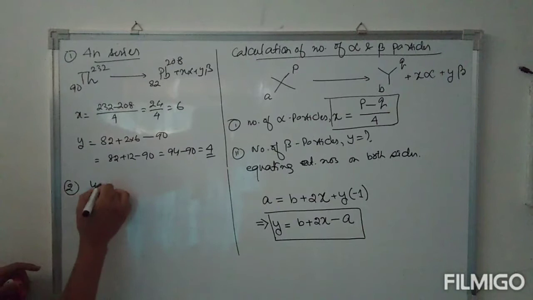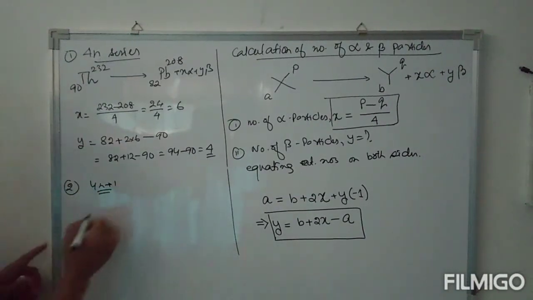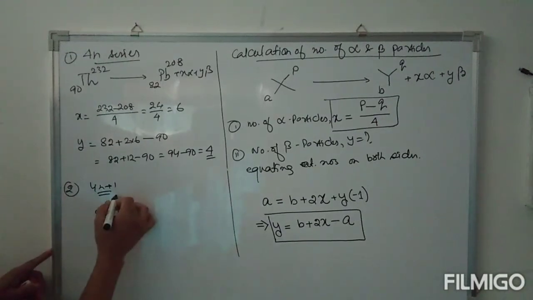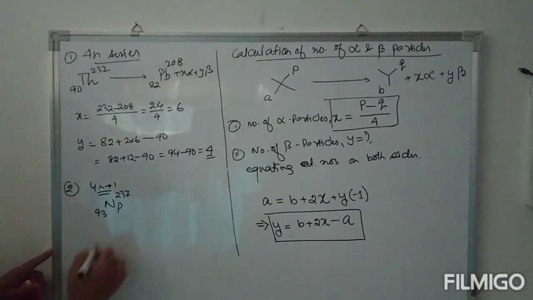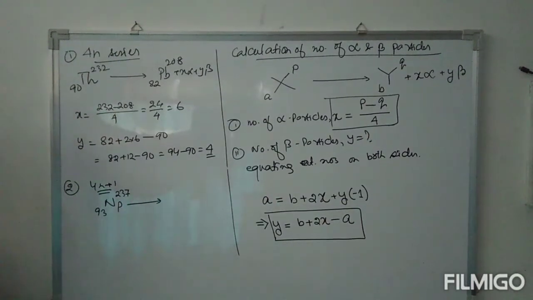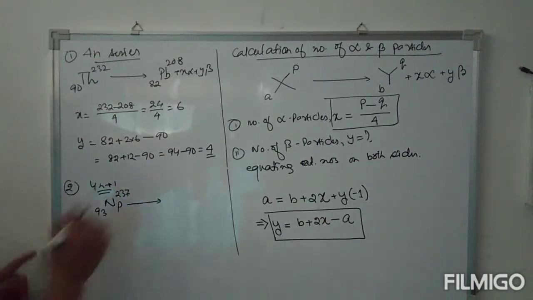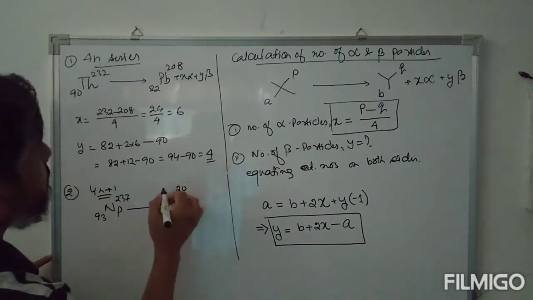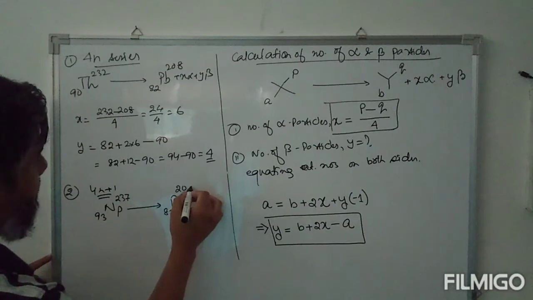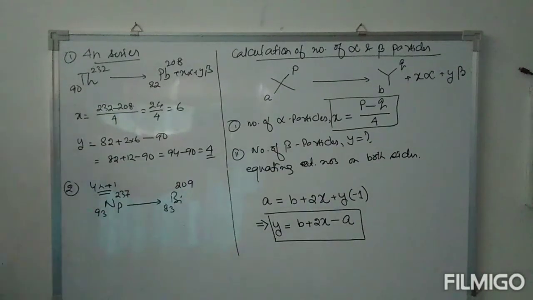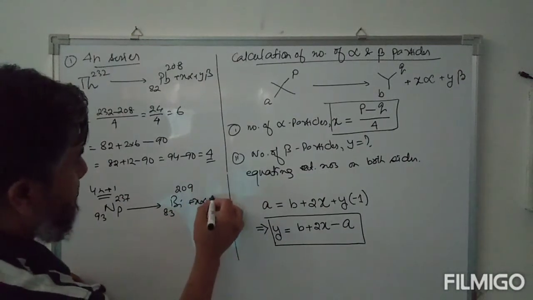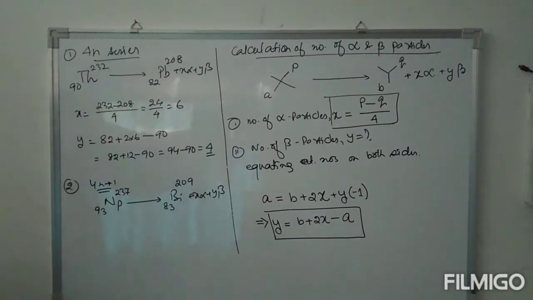Secondly, for the 4n plus 1 series, the Neptunium series, we are looking at Neptunium 93, 237, changing to Bismuth 83, 209, plus x alpha plus y beta.